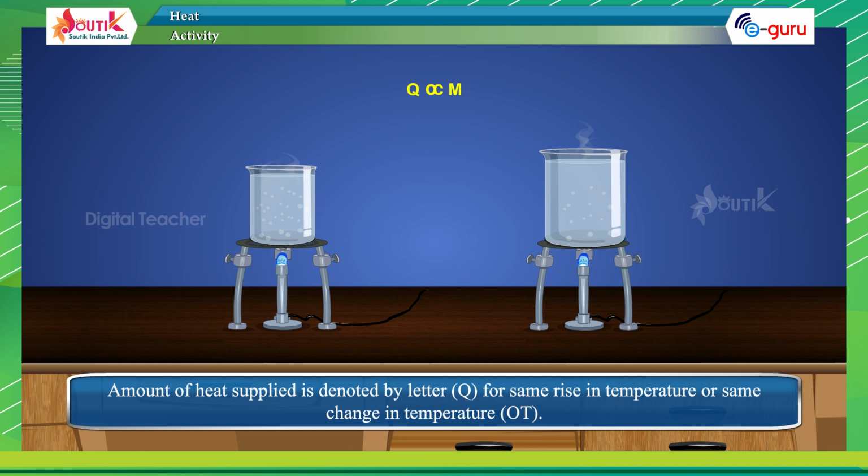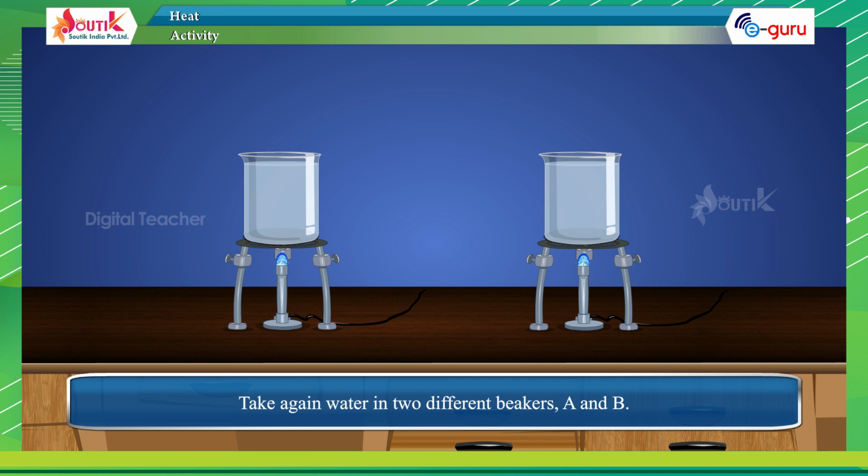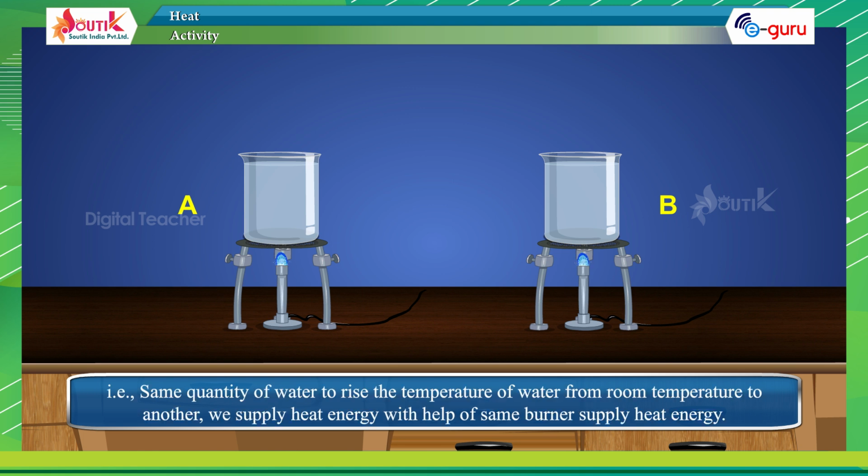Amount of heat supplied is denoted by the letter Q for the same change in temperature, ΔT. Take again water in 2 different beakers, A and B, with the same quantity of water, to raise the temperature of water from room temperature to another.